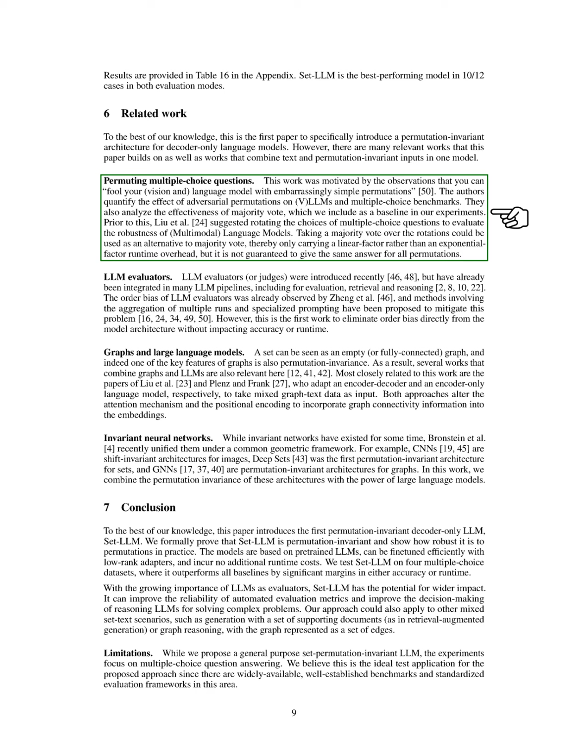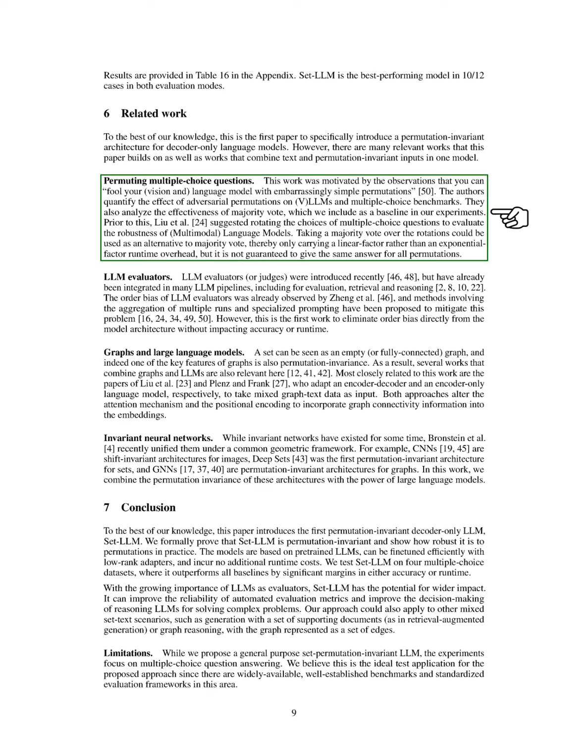Previous works have suggested rotating multiple-choice options to test the robustness of language models, and using a majority vote over these rotations could provide a more efficient alternative, though it may not yield consistent answers across all permutations. Section Summary. In this section, we evaluate the performance of various models, including the Gemma 2B, under different ordering conditions, finding that while fine-tuning improves random order accuracy, it significantly drops under adversarial permutations. Our proposed Set-LLM demonstrates superior performance across multiple benchmarks without the accuracy loss associated with order sensitivity, outperforming baseline models and maintaining efficiency with a single run.